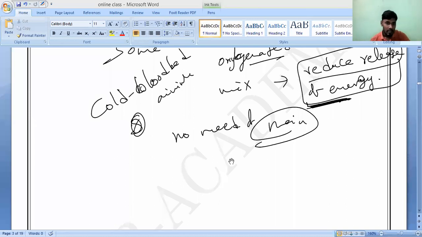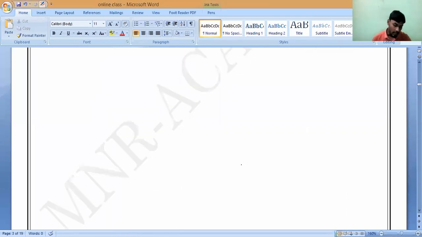Arun Karthikeyan is saying fish. So if we take the fish, it has only a single circulation. Means how many atria and how many ventricles are there? One. Single circulation, I am saying: one ventricle and one atrium.